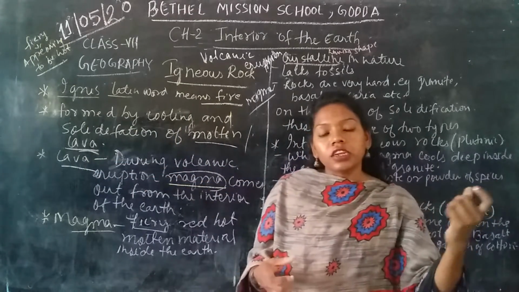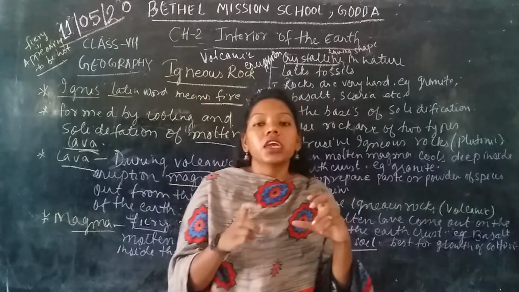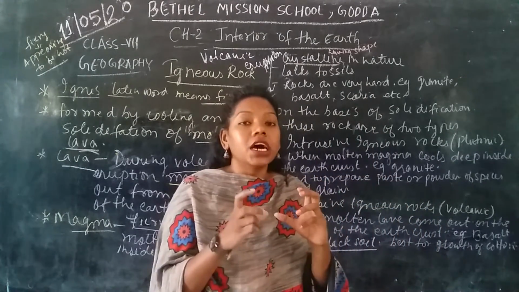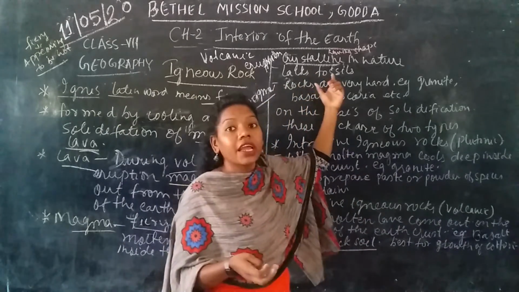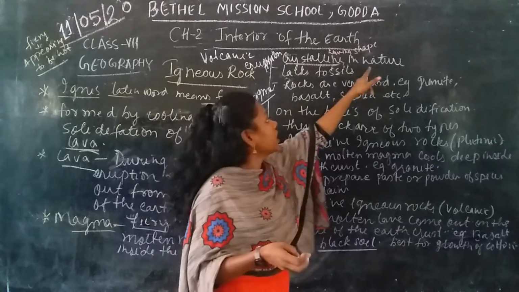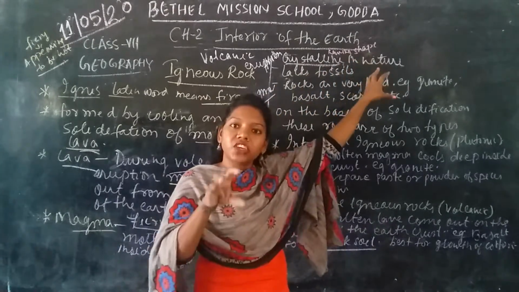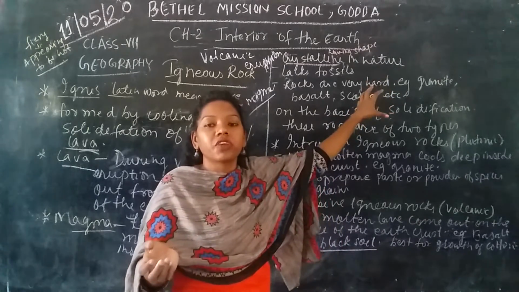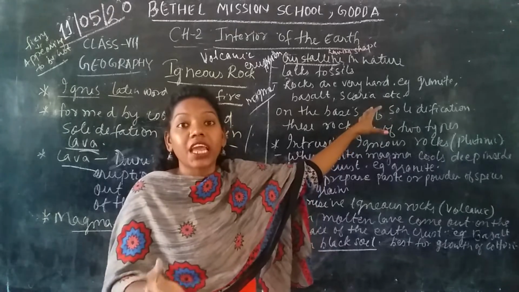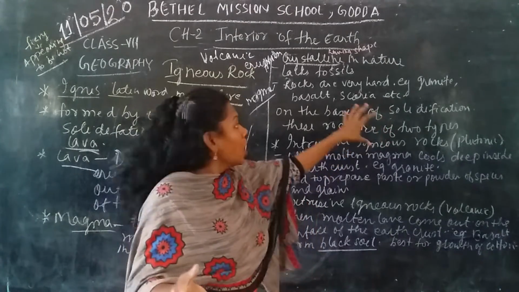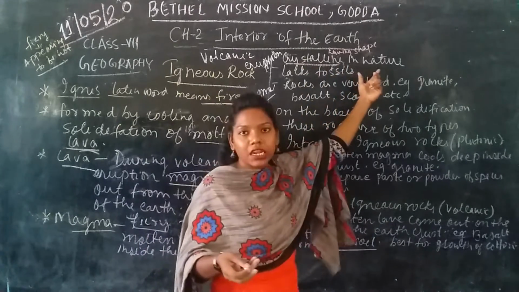Okay, so when it solidifies and becomes cold, it remains in the form of a solid. That is why it is also crystalline in nature. That means these rocks have different shapes. It can be in the form of a cube, a round shape, maybe a square shape. So it has the shape. That is why it is crystalline in nature.